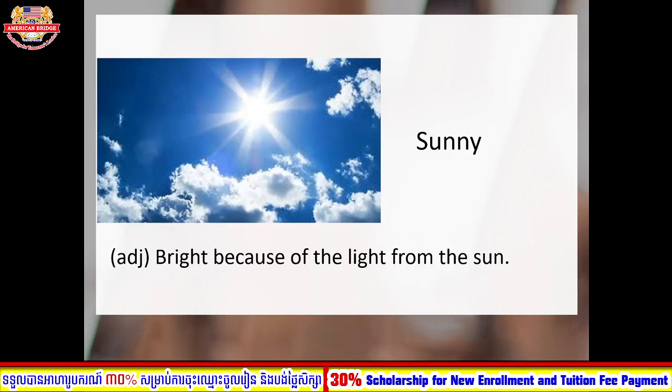So every morning or in the afternoon, you can see the sky is so bright because of the light from the sun, right? That's why we call it sunny. And when it is sunny, the weather is very hot, right? Okay, so now let's move to the next one.